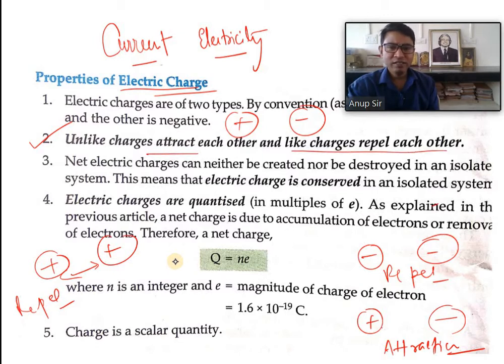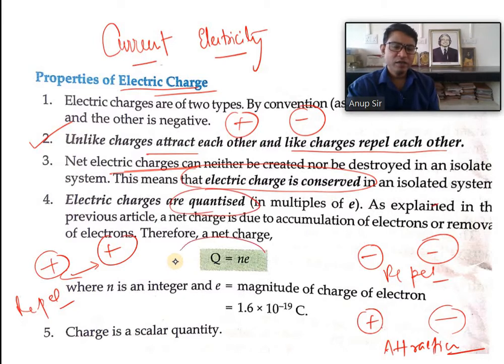The next thing is related to the conservation of charge. Electric charge is always conserved, just like energy is conserved. The next thing is that electric charge is quantized.